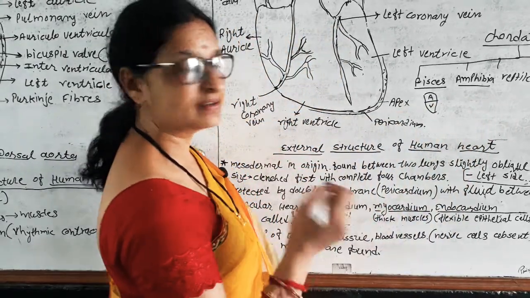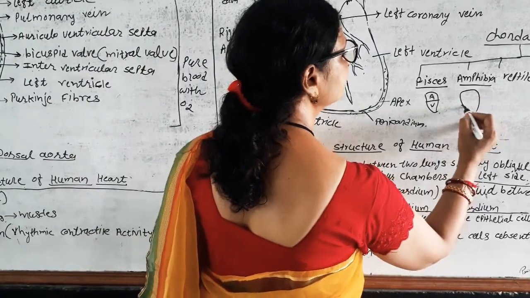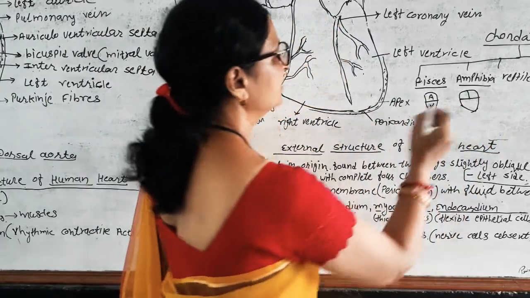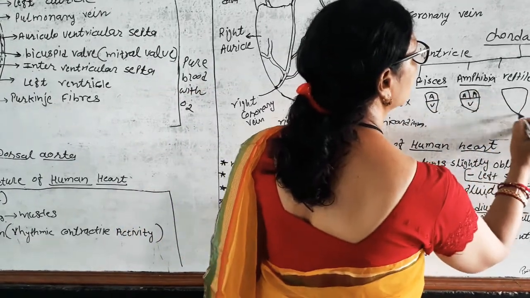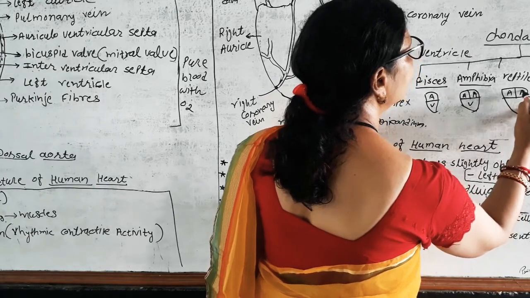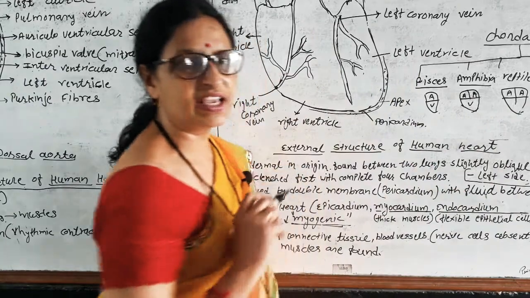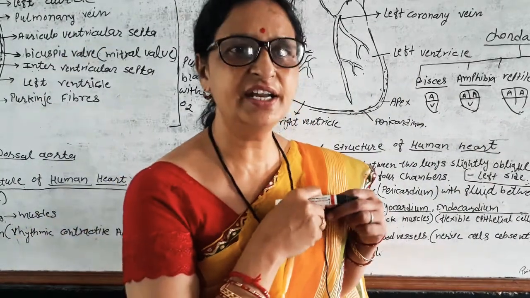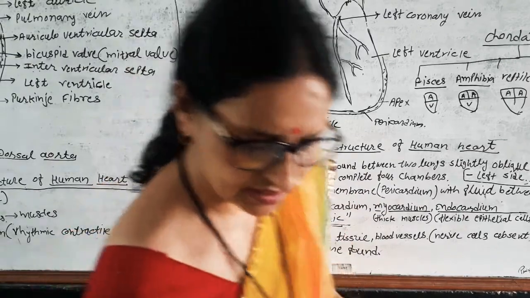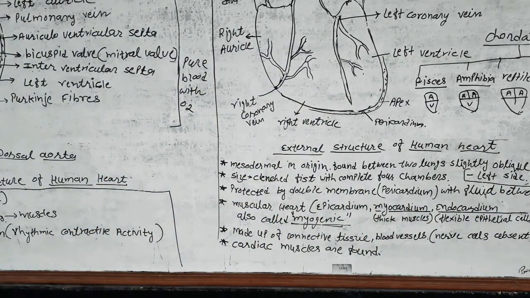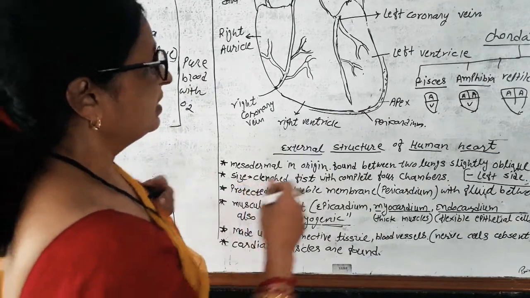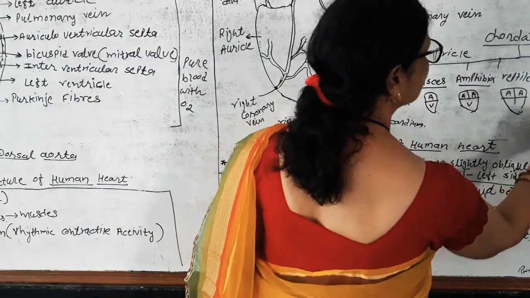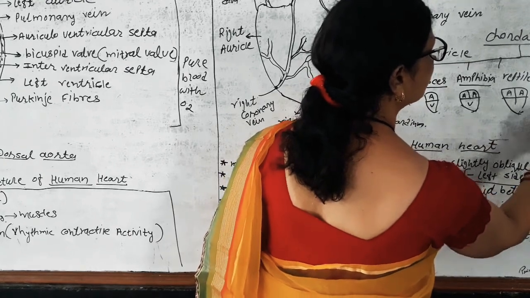Who comes in amphibia? Frog. Amphibia has a 3 chamber heart, 2 auricles and 1 ventricle. In reptiles, 2 auricles and a partially divided ventricle are found. Partially divided ventricles are found. And in aves and mammals, complete 4 chamber heart is found.